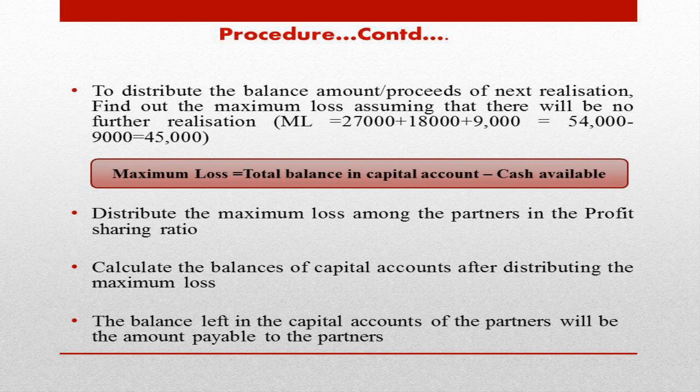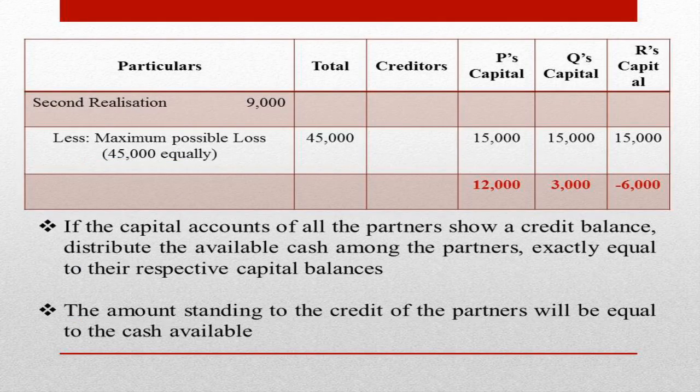First of all, in the maximum possible loss method, we are finding out the maximum possible loss to the partners. After that, this maximum possible loss is distributed among the partners in their profit sharing ratio. Let us see what we have to do here. Rupees 9,000 is available from the second realization, and we have worked out the maximum possible loss. 54,000 is to be given to the partners and 9,000 is available. Therefore, the maximum possible loss is rupees 45,000.